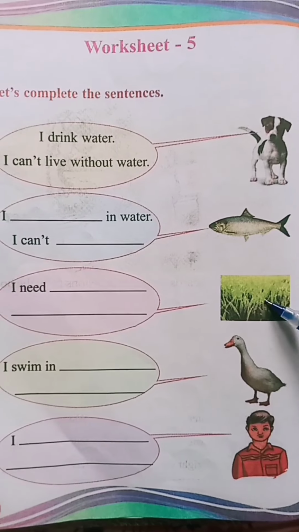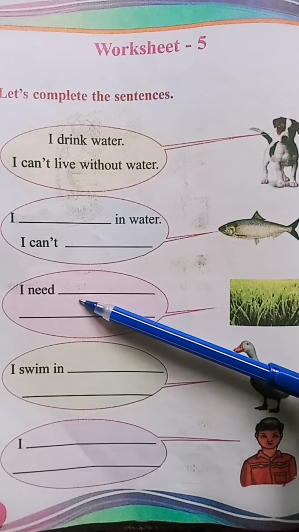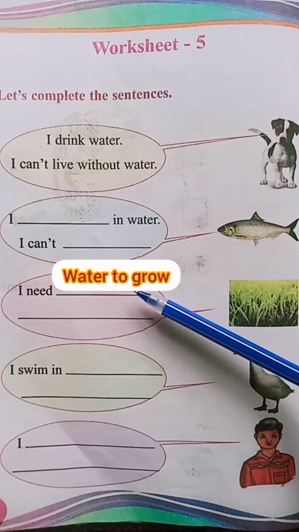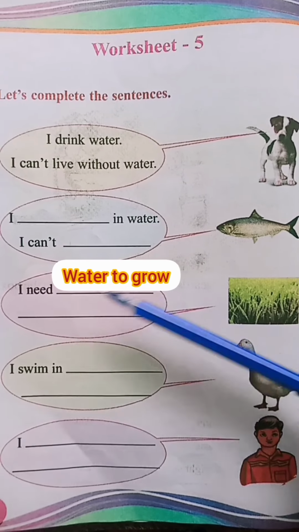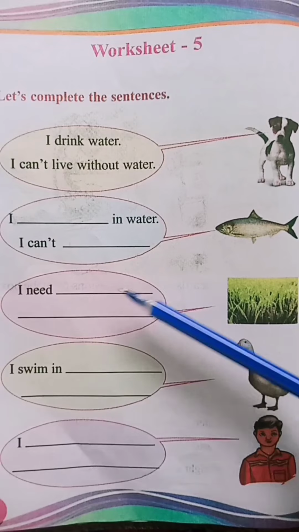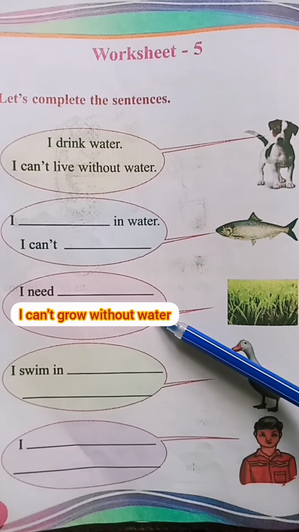Then next picture, paddy field. Here you have to write, I need water to grow. I can't grow without water.